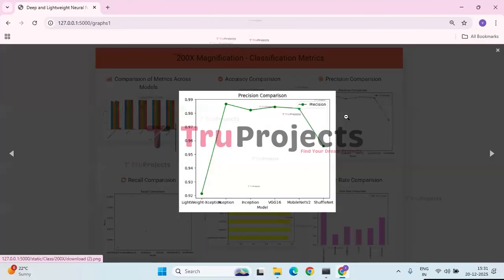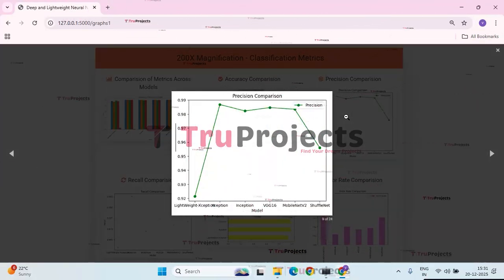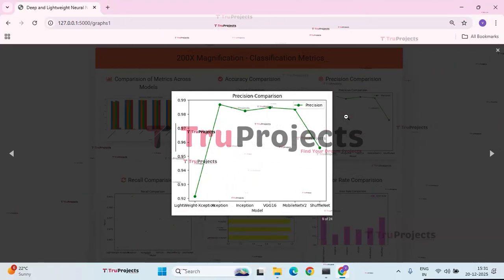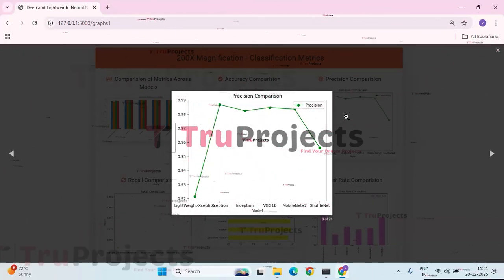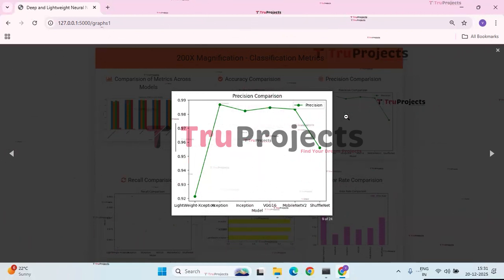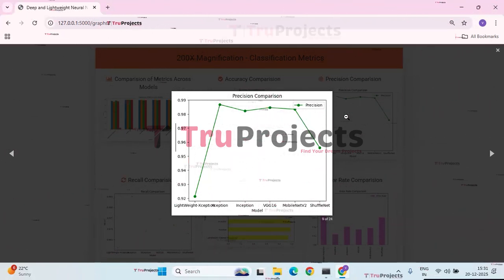Next, we have Precision Comparison Graph. This graph shows the precision values of different deep learning models. Xception, VGG16, Inception and MobileNet V2 achieve very high and similar precision scores. Lightweight Xception and ShuffleNet have comparatively low precision than the other models.